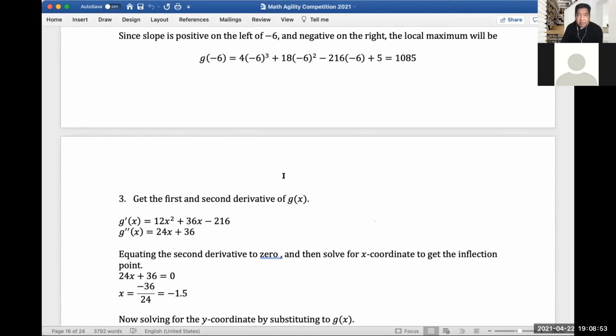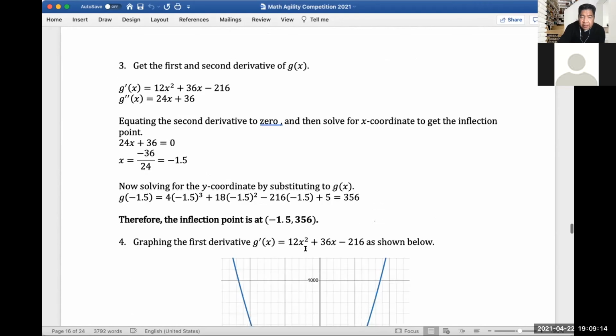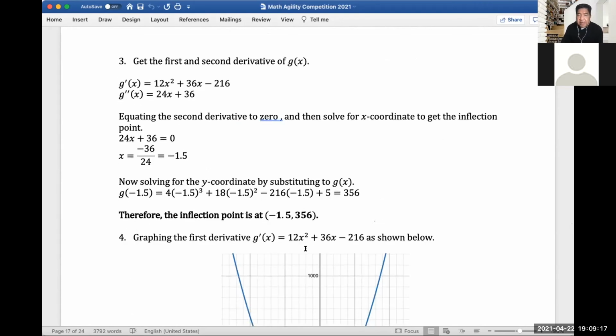So let's go to question number 3, where I think we need to solve for the inflection. So we need to get the first and the second derivative of our function. The second derivative says this is equal to 24x plus 36, right? And let's equate this to 0 and solve for the x coordinate to get the inflection point.